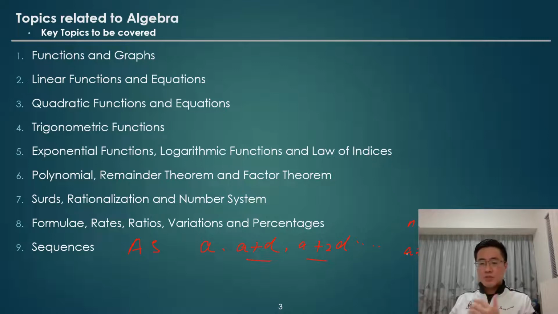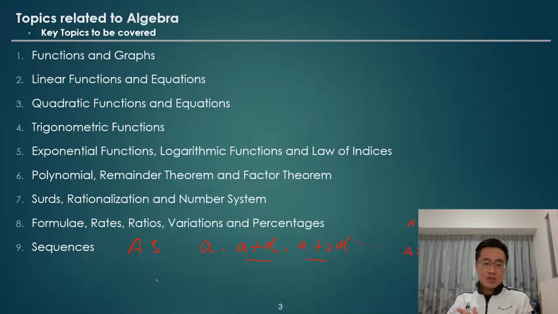Similarly, if you take the difference between the nth term and the n minus 1 term, the difference is also always d, a constant. In addition, we learn about the summation of all the terms in the sequence by a standard expression.